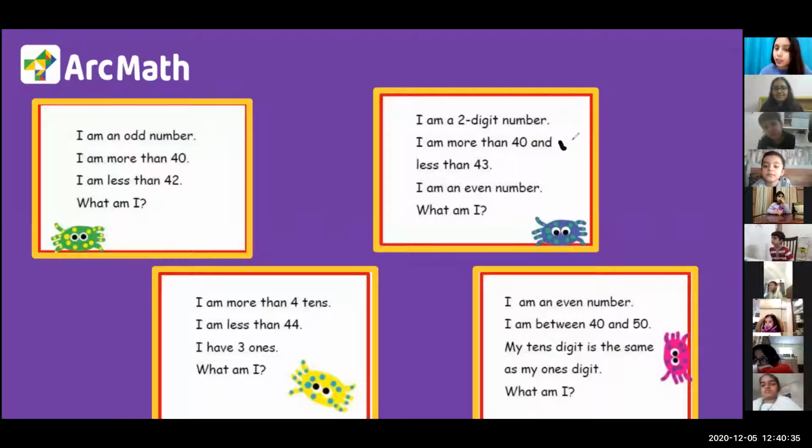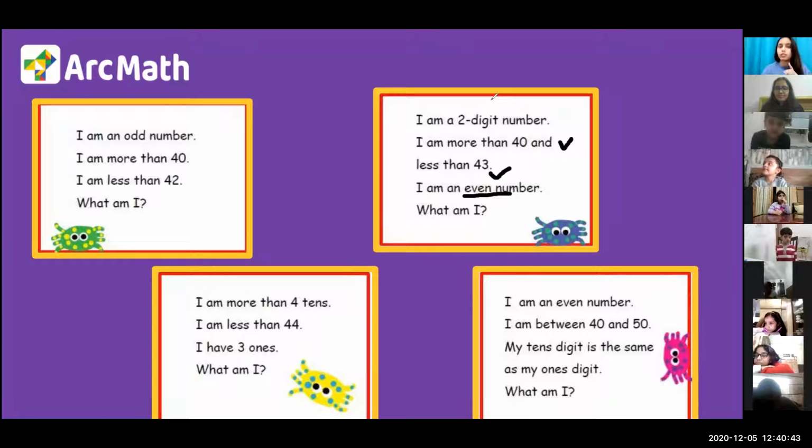I am more than 40. One number more than 40. Less than 43. And I am an even number. Okay, so there are 4 conditions, 4 situations. This is a 2-digit number, this is more than 40, this is less than 43, and this is an even number. Okay, everyone knows the answer.